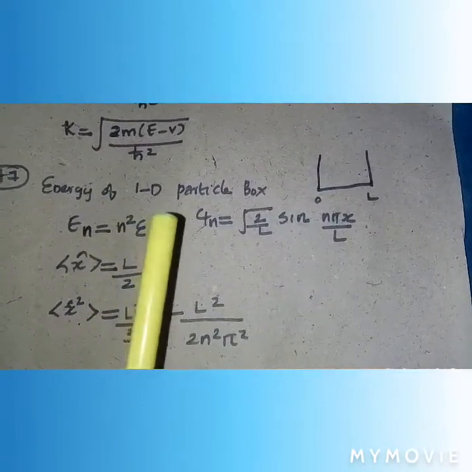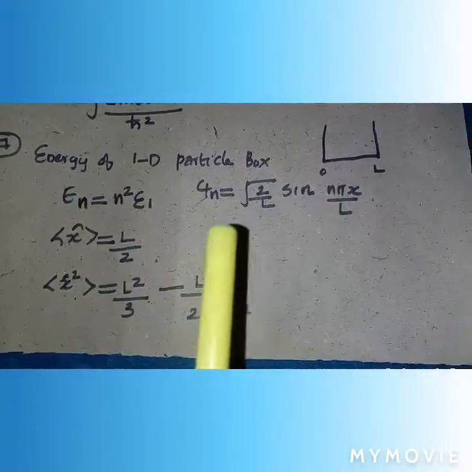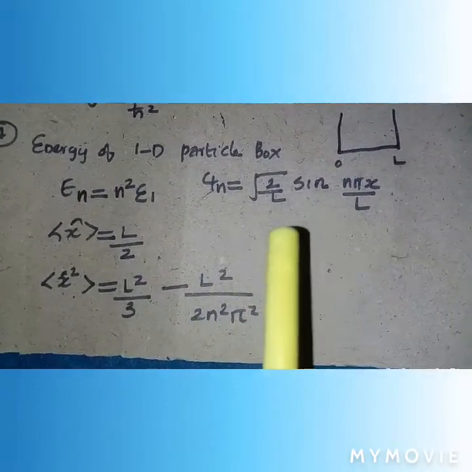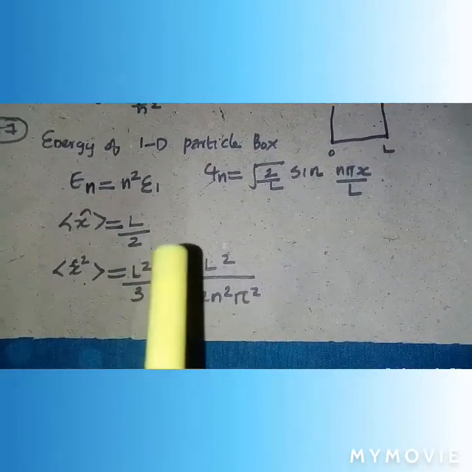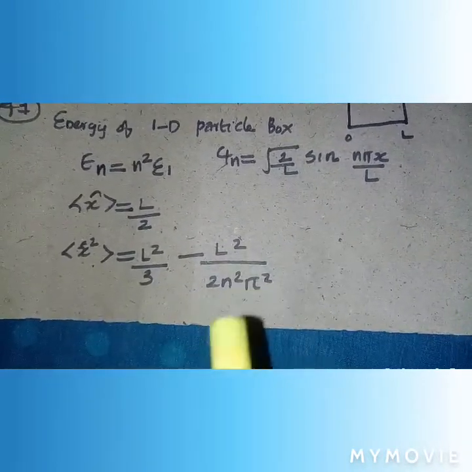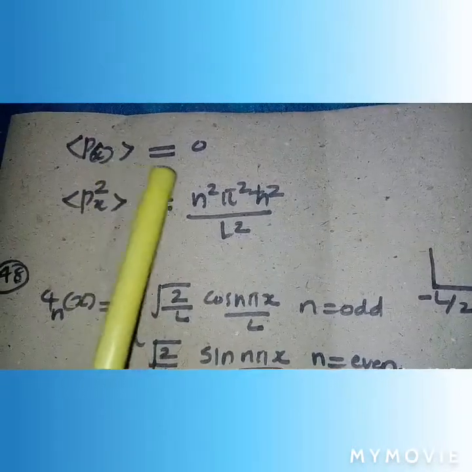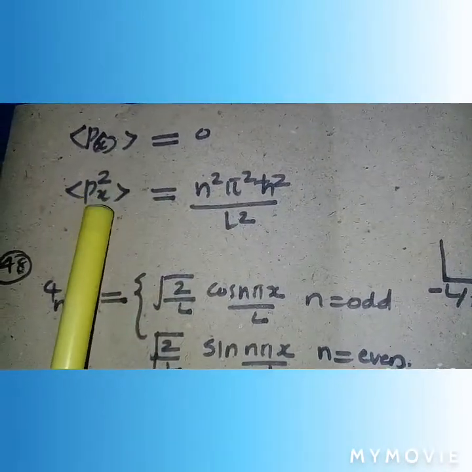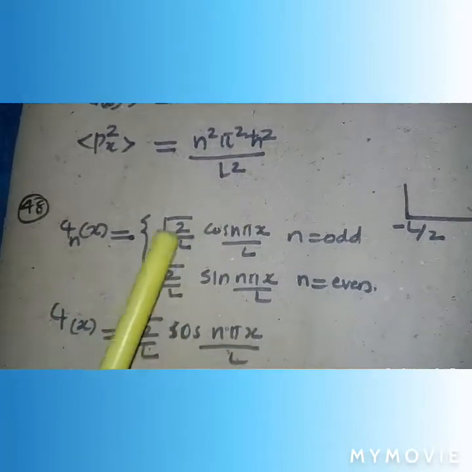For a one-dimensional box with length from 0 to L, the wave function is equal to under root 2 by L sin n pi x by L. The position expectation is equal to L by 2, the expectation of x square is equal to L square by 3 minus L square by 2 n square pi square. The expectation value of momentum is 0 for the one-dimensional box, and the expectation of px square is equal to n square pi square h cut square divided by L square.